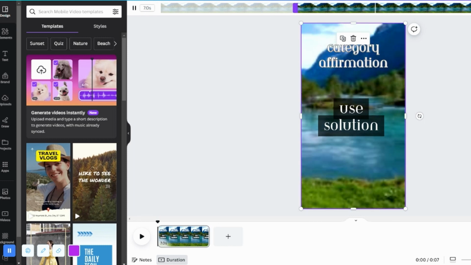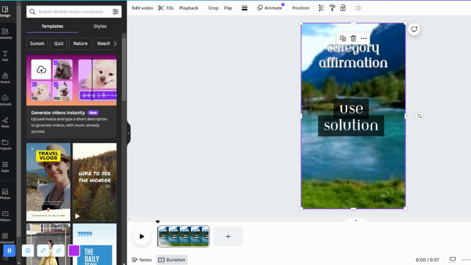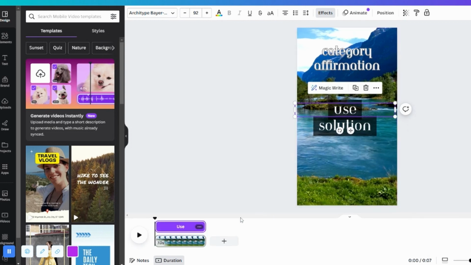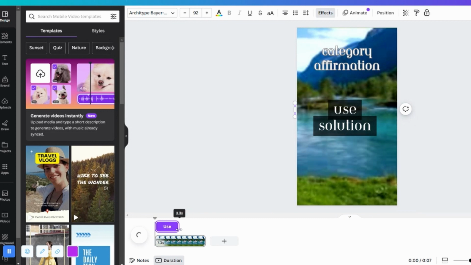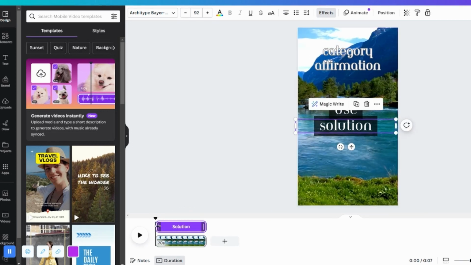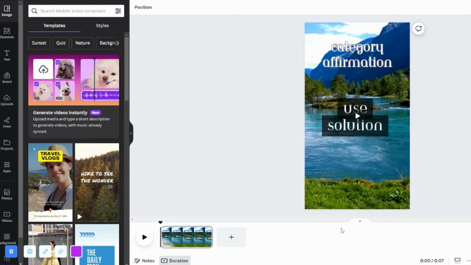Now we want to clip our text. Essentially, as you'll see in a moment, we want our first text to show and then our second text. To do this, let's first right-click Use and then choose Show Timing. And then down here, I'm going to shorten the progress meter to about 3.5 seconds. And then I'm going to do the same with Solution, but I'm going to have it start at 3.5 seconds. Great. We're now ready for our data.